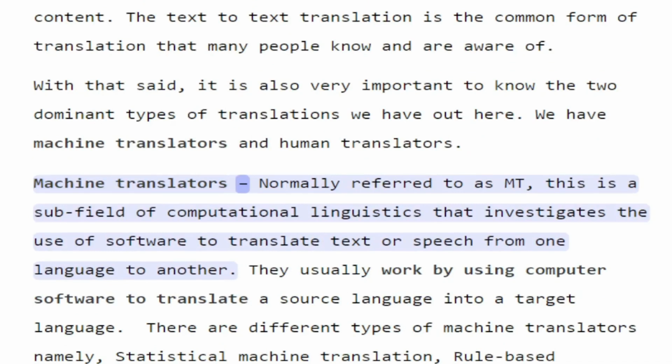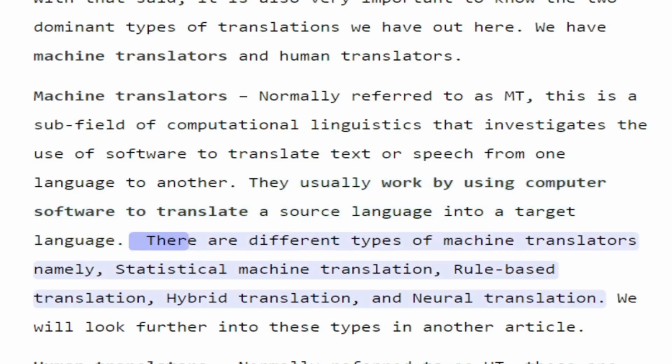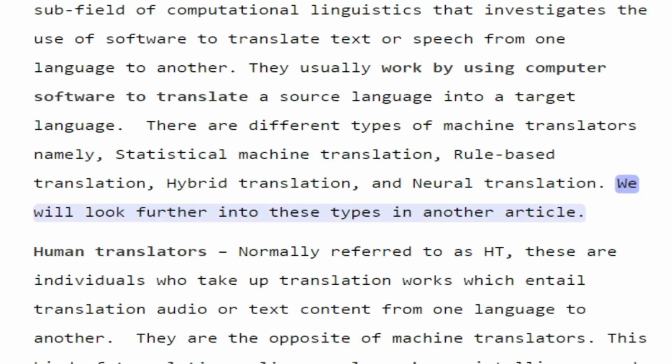Machine translators, normally referred to as MT, this is a subfield of computational linguistics that investigates the use of software to translate text or speech from one language to another. They usually work by using computer software to translate a source language into a target language. There are different types of machine translators, namely, statistical machine translation, rule-based translation, hybrid translation, and neural translation. We will look further into these types in another article.